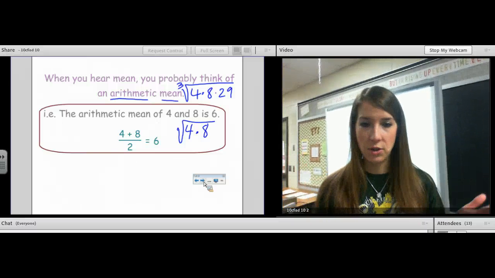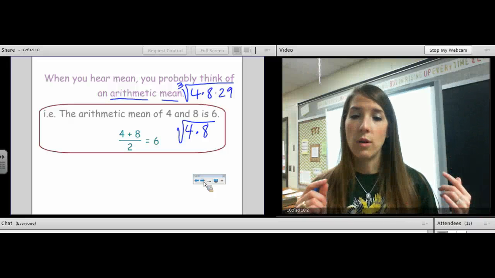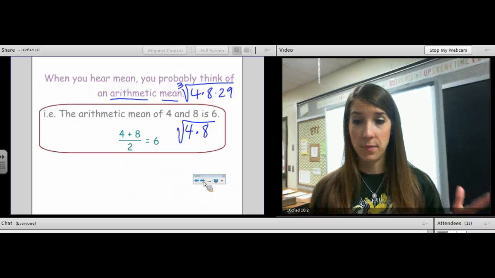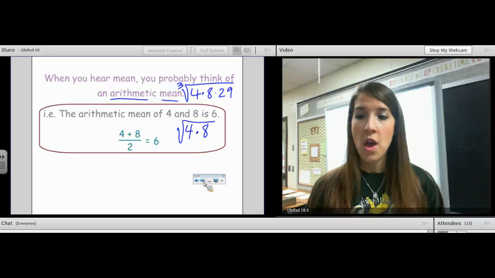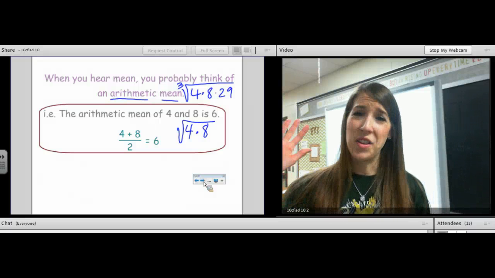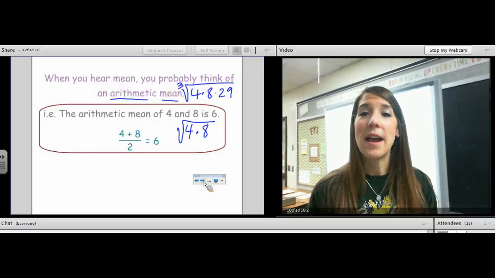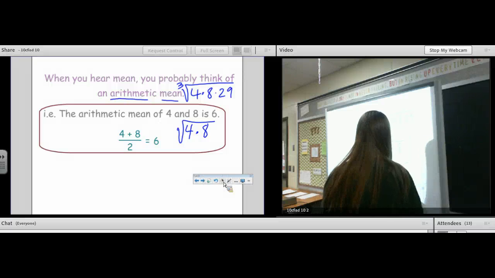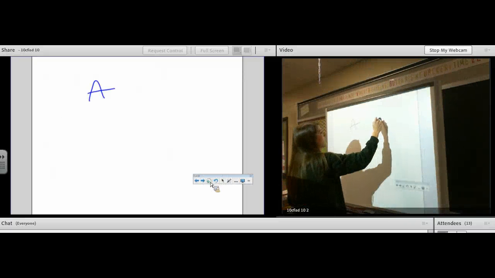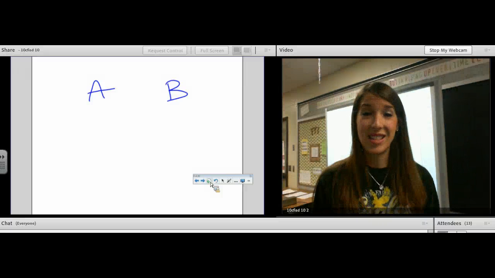Who uses geometric means in the real world? Why do we have them? So if you were comparing two things, like you were comparing 4 out of 10 and 8 out of 10, then it makes sense to add them up and divide by 2. But what if you are, and I got this from Wikipedia, I have to be honest, what if you are comparing two companies? And Company A and Company B are being rated on their environmental sustainability.